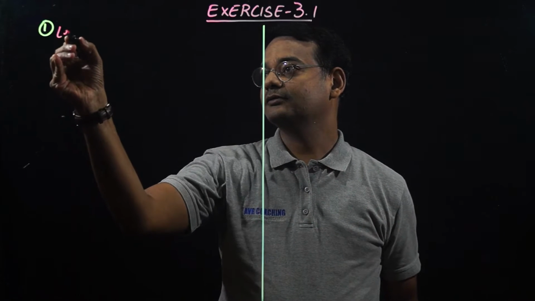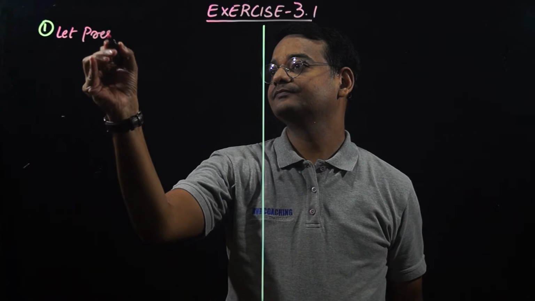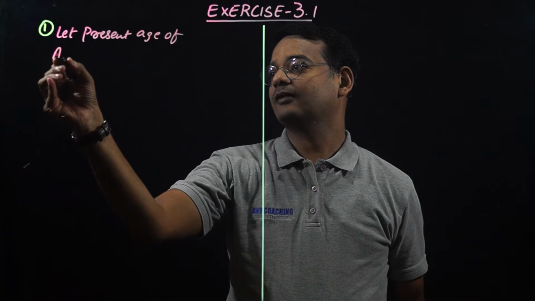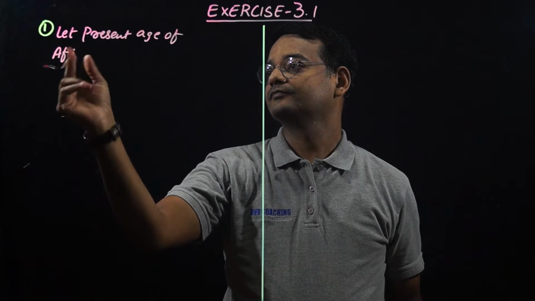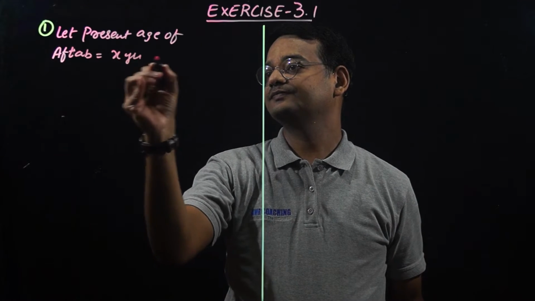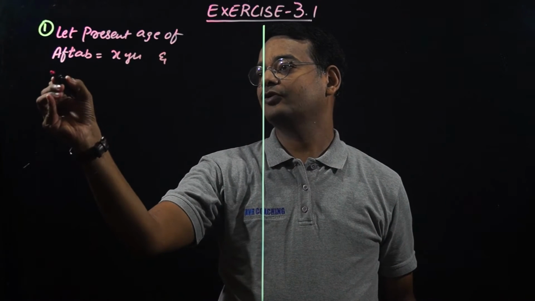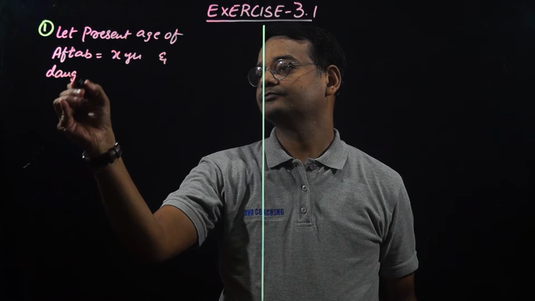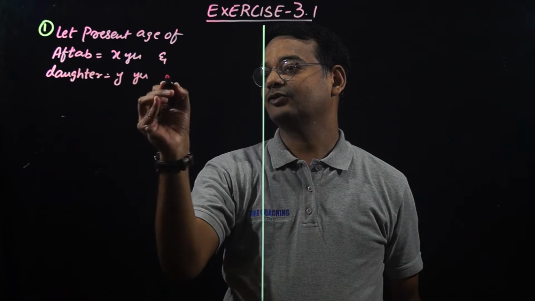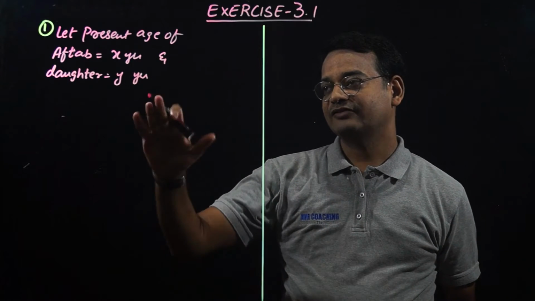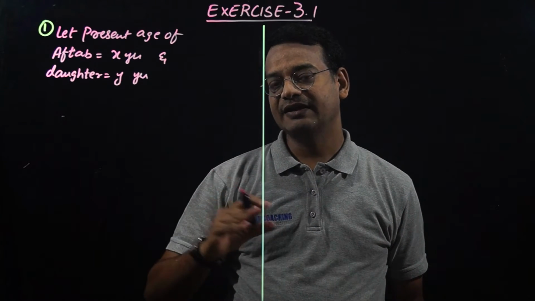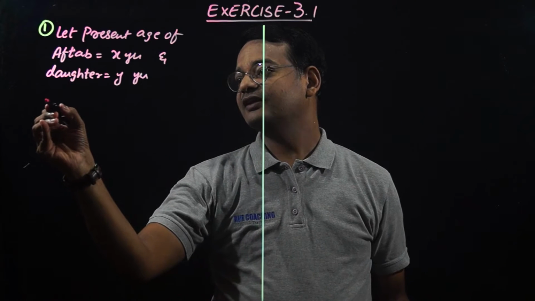So let present age of Aftab is equal to x years and present age of daughter is equal to y years. Okay, now present age of Aftab is x and present age of daughter is y. Now we'll write their ages 7 years ago.